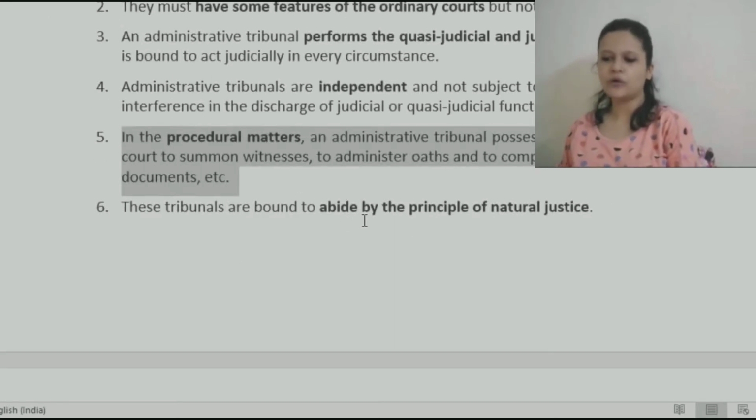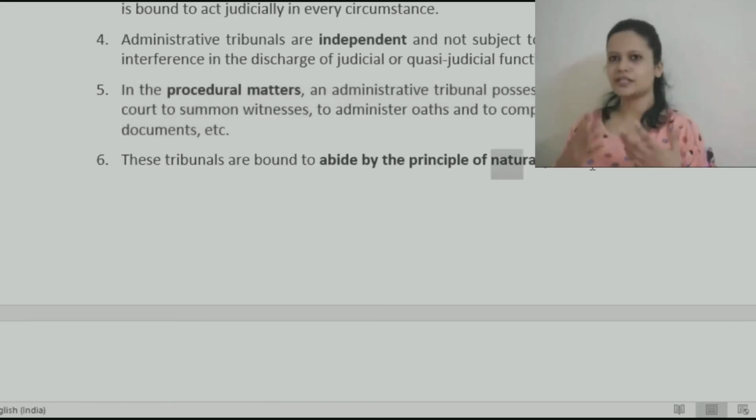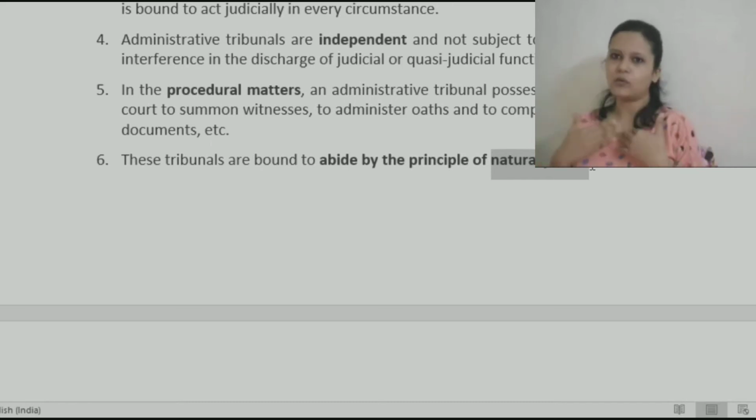Tribunals are bound to abide by the principles of natural justice. What is natural justice? It basically means principles like you cannot judge your own matter. If there is a dispute between you and me, and if I am allowed to decide the matter, there is every possibility that I will give a decision biased towards me. I would think about my own benefit, my own self. So that should not be allowed. Disputing parties should not be allowed to judge their own case.